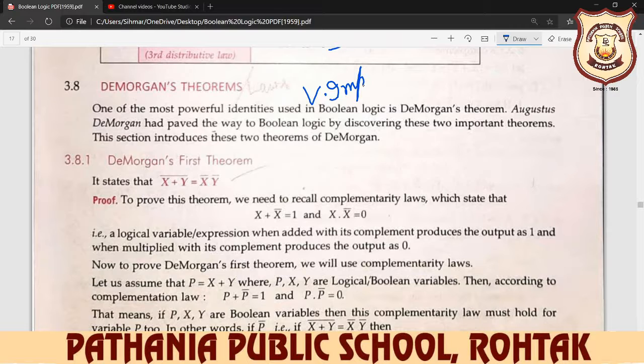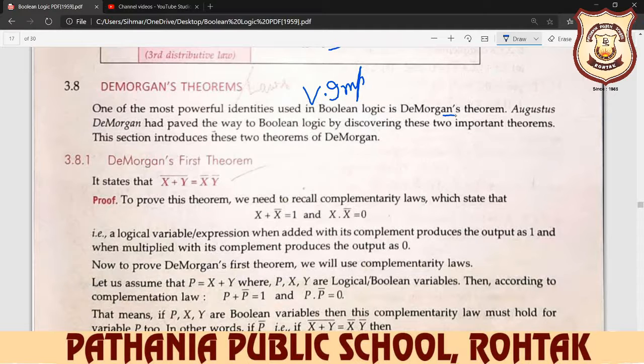One of the most powerful identities used in Boolean logic is De Morgan's law. Augustus De Morgan paved the way to Boolean logic by discovering these two important theorems.